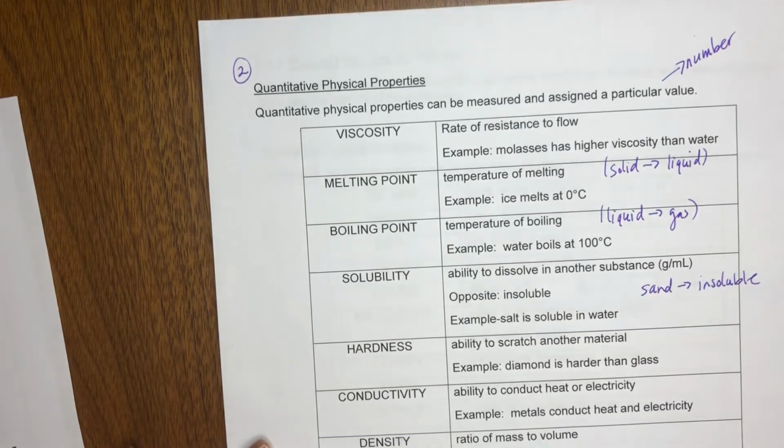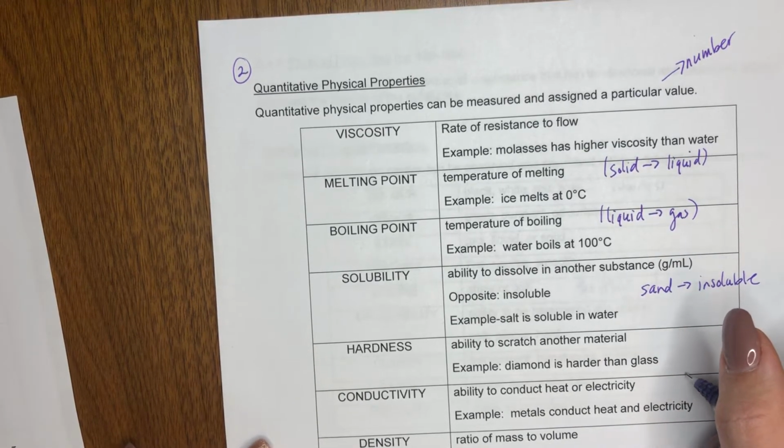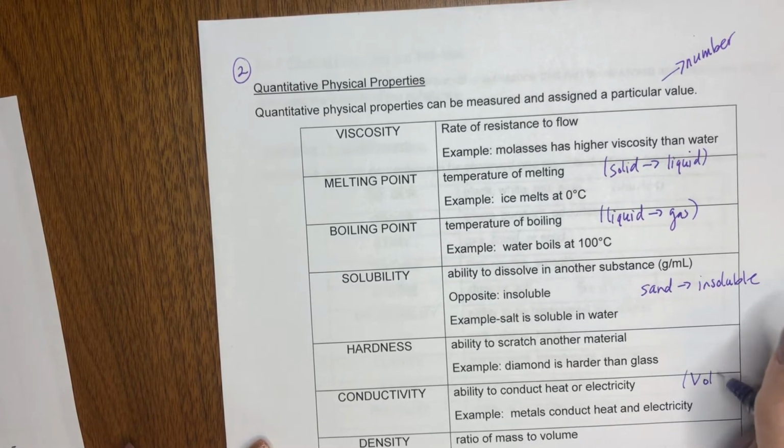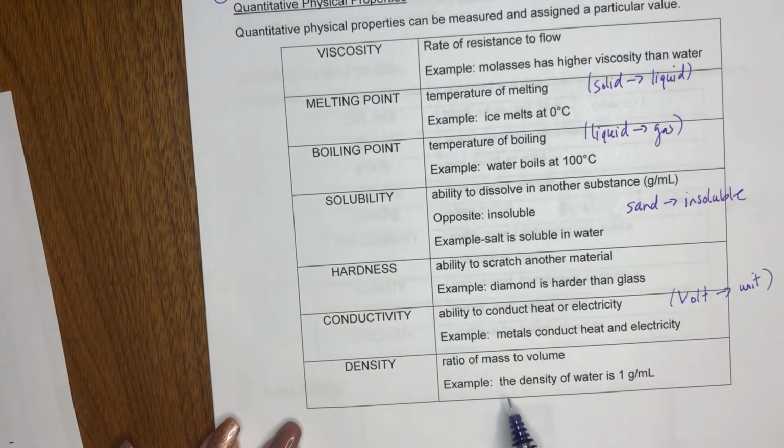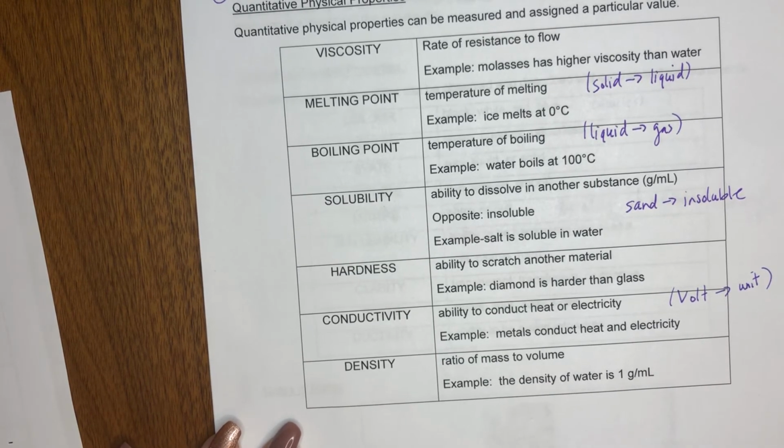Hardness is the ability to scratch another material. So for example, diamonds are harder than glass. Conductivity is the ability of a substance to conduct heat or electricity. So for example, metal conducts heat and electricity. The unit of conductivity, which we are going to look at, is the volt, when we talk about electricity. And density is a ratio of mass to volume. So for example, the density of water is 1 gram per milliliter. So those are some physical properties of substances.